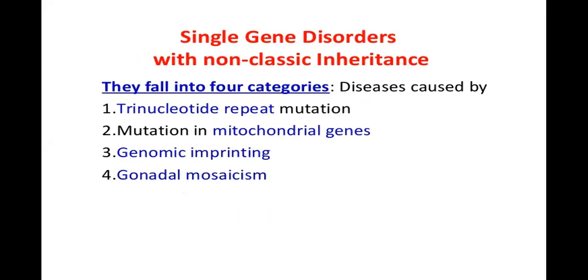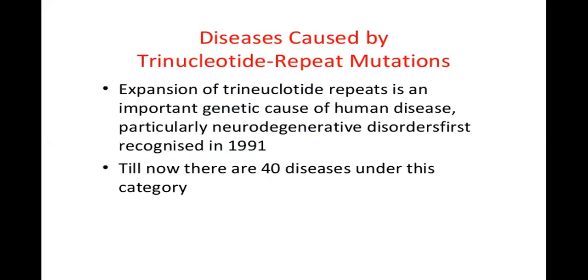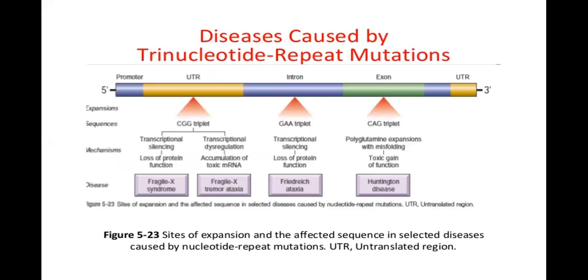If maternal DNA is defective, it comes in all the offspring, and there is a defect in oxidative phosphorylation. Those areas are affected which need oxidative phosphorylation, like CNS, heart, skeletal muscle, and so on.